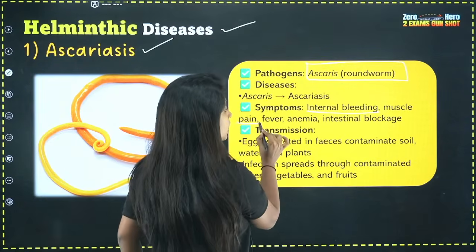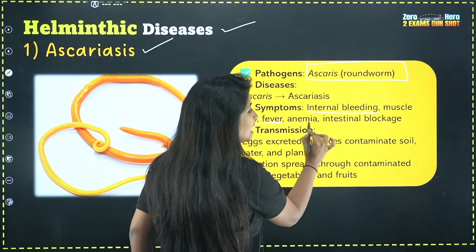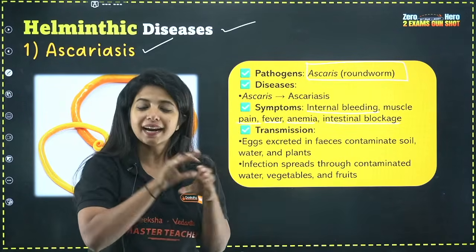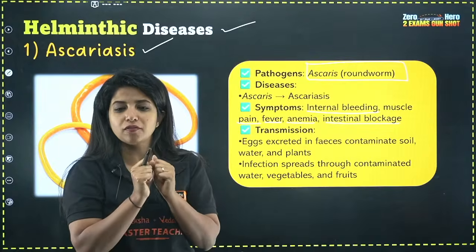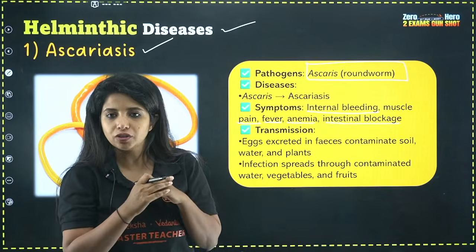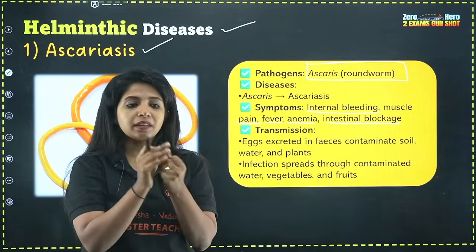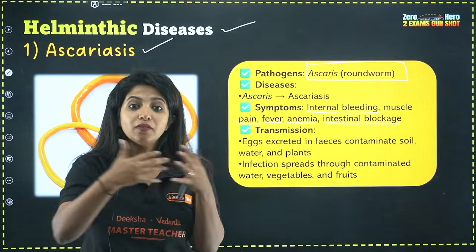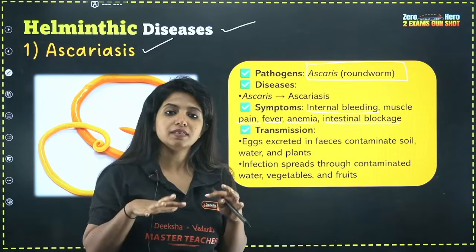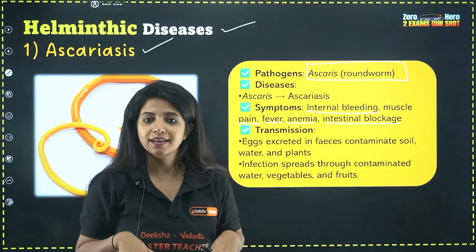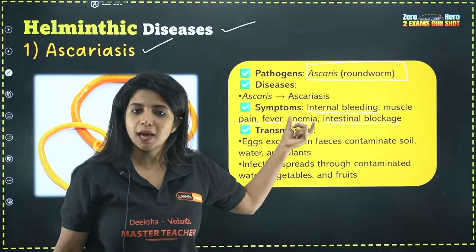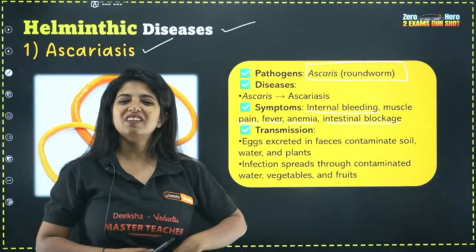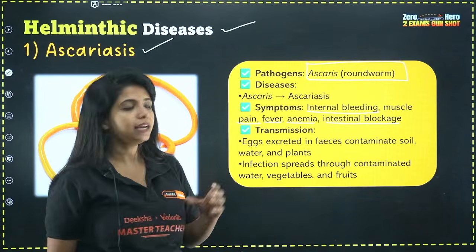There will be muscle pain, there will be fever, there will be anemia and intestinal blockage. So what happens is that they get inside our intestine, and there will be so much of them in number. So gross to even imagine, right? Yes, and basically it will be leading to some bleeding also, internal bleeding. And when we bleed, what is going to happen? Our RBC count and everything is going to get less. So that is why we say that anemia is happening. Anemia basically means you have loss of blood out there. And apart from that, there will be muscular pain or muscle pain as well, and fever.